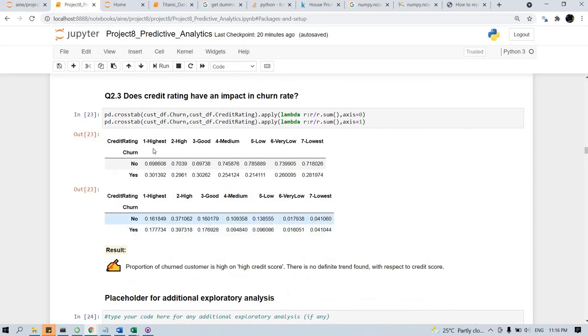This first table is doing it in the vertical way, and the second cross table is doing it in the horizontal way. So how many customers left, when it comes to credit score rating? Here, 39% of customers who left have a credit score of 2. Out of 100 people who left the telecom company, 39 people have a credit score of 2. That's the relationship it shows.